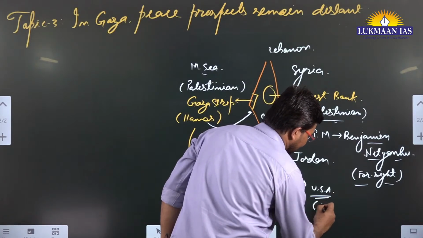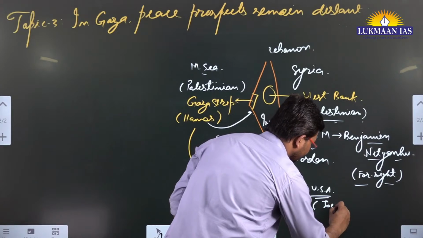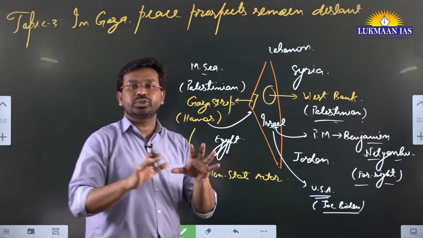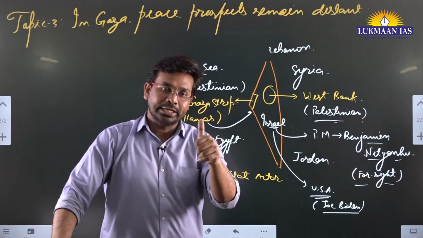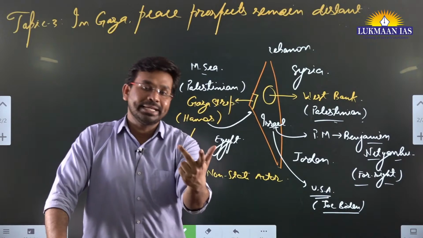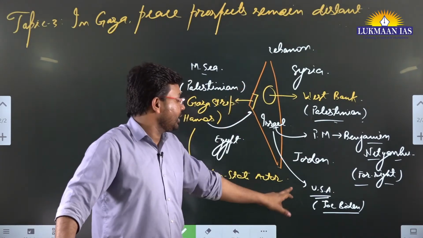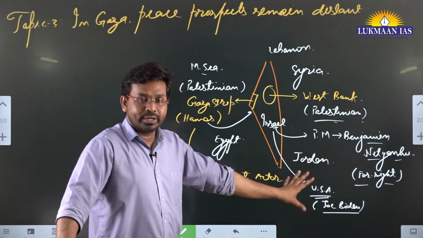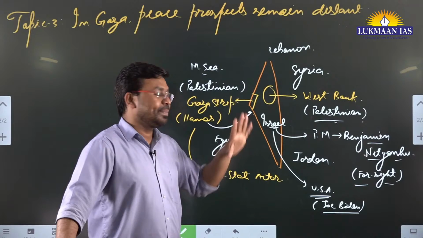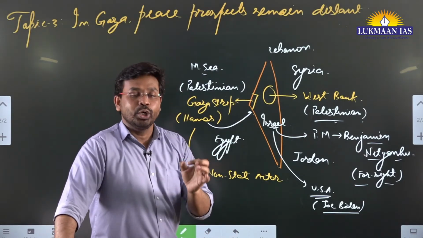In the USA, presently we have Joe Biden as the president, and during Joe Biden's tenure, Israel has received huge support in terms of military, financial and diplomatic assistance. However, the Israeli Prime Minister, Benjamin Netanyahu, has closer ties with Donald Trump.